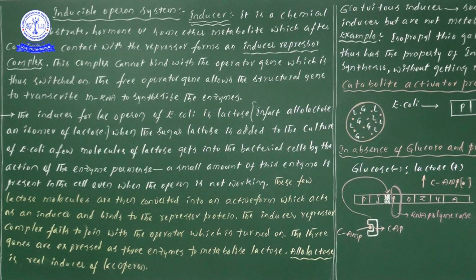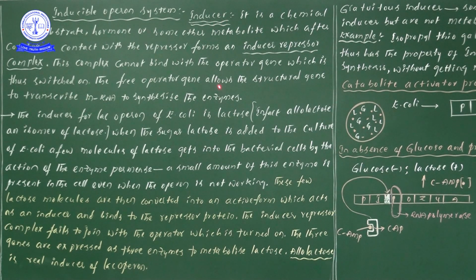Now the inducer. In this particular case, we are considering the inducer as lactose in the case of E. coli. So one more time, you see, the inducer for the lac operon of E. coli is lactose. From the E. coli point of view, or the prokaryotes point of view, these are the important points. We didn't name any other inducer; we take only lactose, and nothing other than that.